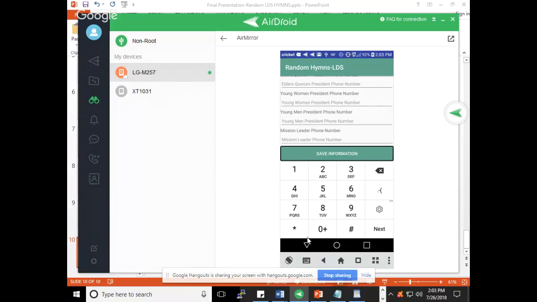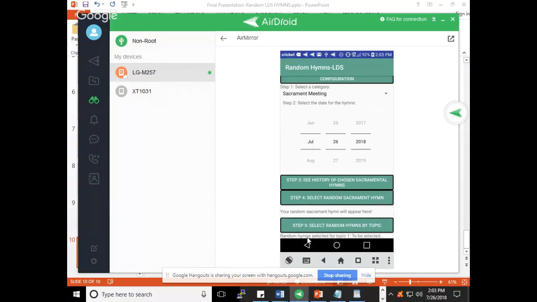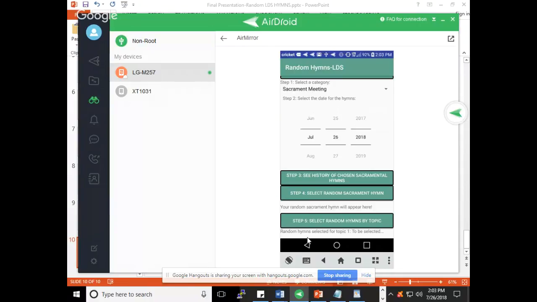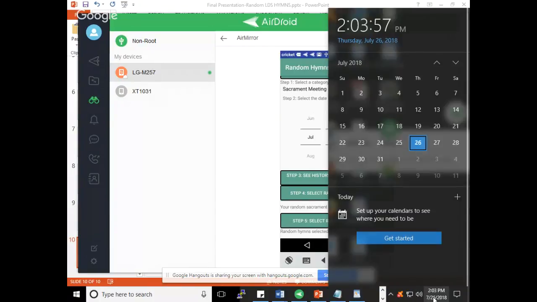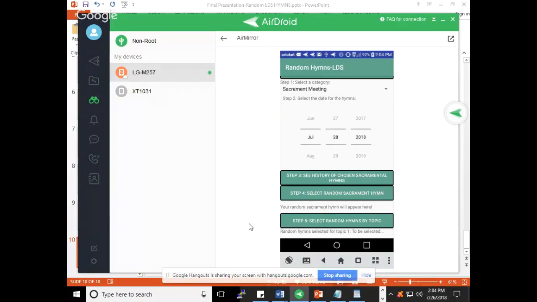Now it's saved. And I'm going to select that the hymns are going to be used in a sacrament meeting, that's the default in step 1. In step 2, I'm going to select the date for which the hymns are going to be used. Let's say they'll be used for the next Sunday. So next Sunday will be the 29th. So I'm going to change it here to the 29th.